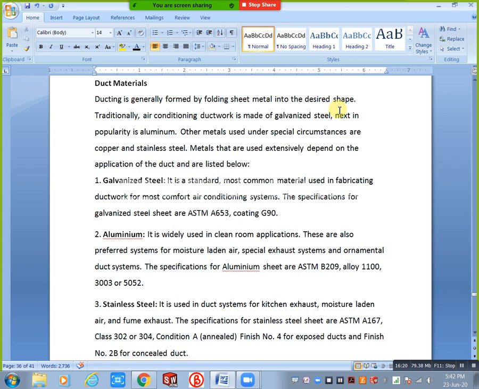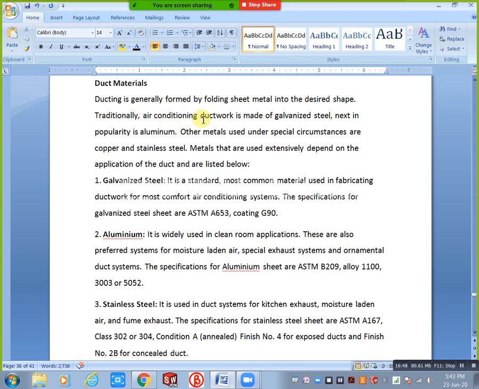We have two requirements. One is if you have separate duct sizes, then you give the fabrication drawings. The next is you directly approach the company and select standard sizes from the catalogs. Both are there. Fabrication is a late process, and we have some others also. Traditionally, air conditioning ductwork is made of galvanized sheets.